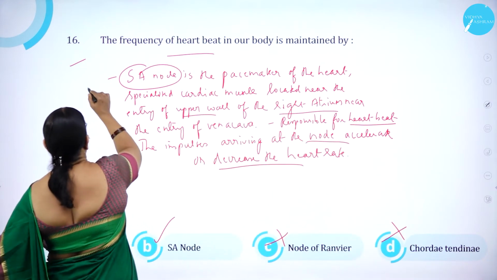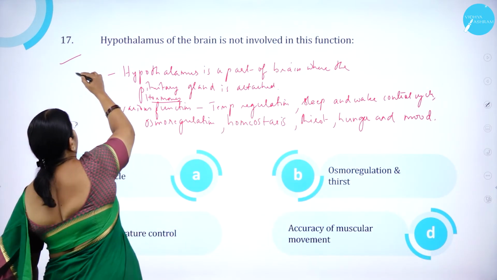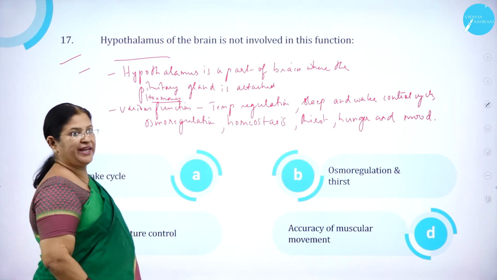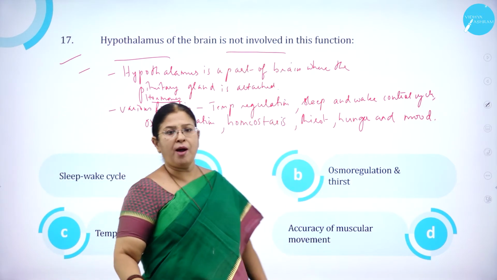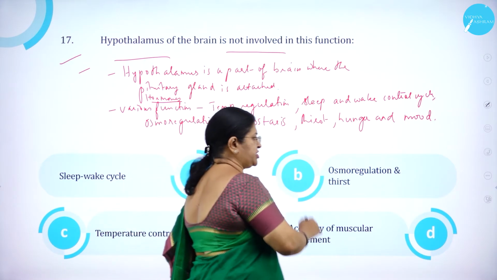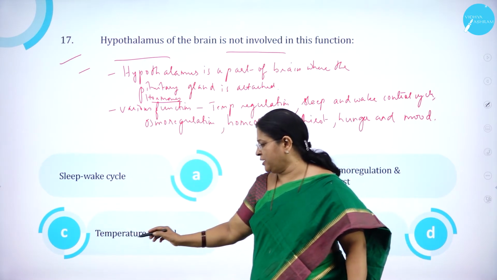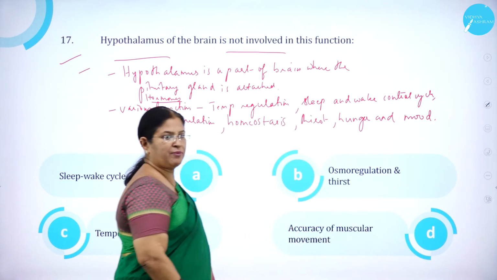So option B is correct. Moving on to question number 17. Hypothalamus of the brain is not involved in this function. Option A, sleep-wake cycle. Option B, osmoregulation and thirst. Option C, temperature control. And option D, accuracy of muscular movement.